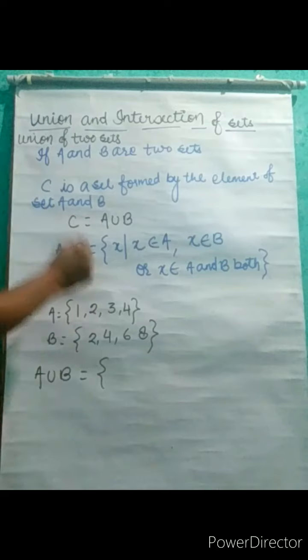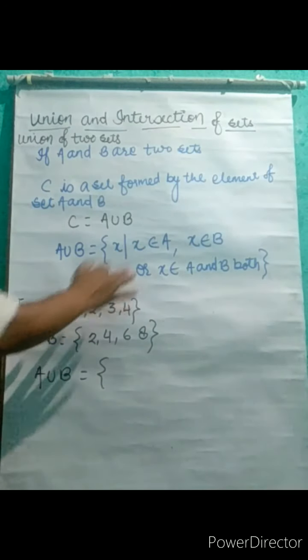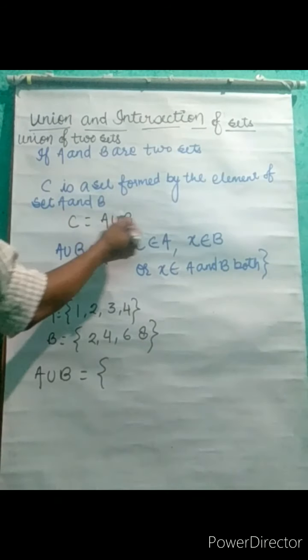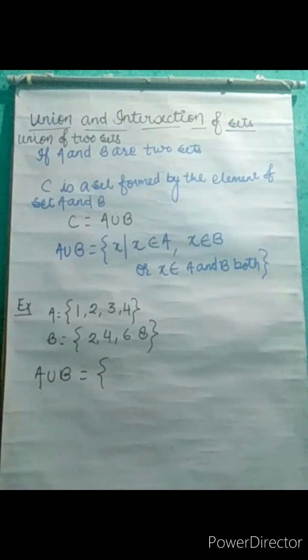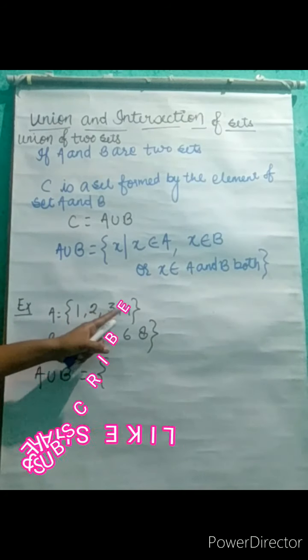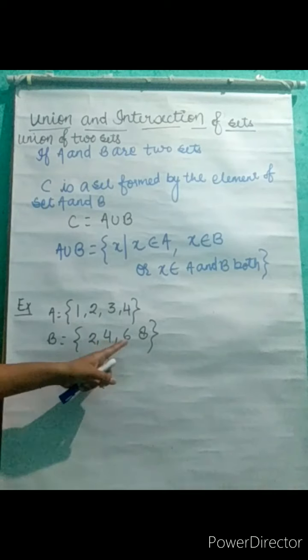A union B is such a set in which x such that x belongs to A or x belongs to B, means the elements of a union set belong to both the sets. So here I am having one example. If A is a set having elements 1, 2, 3 and 4, and B is another set which has elements 2, 4, 6 and 8,